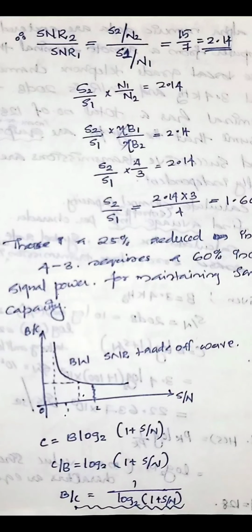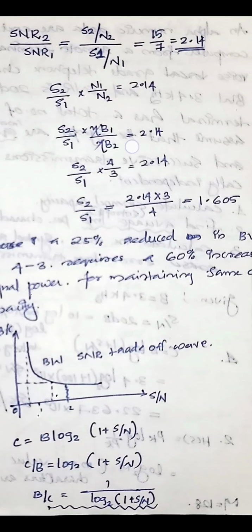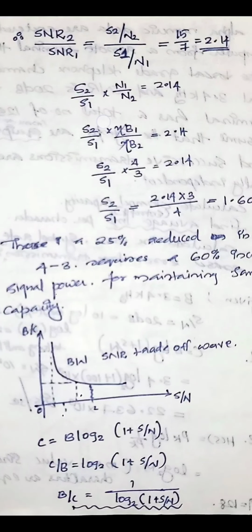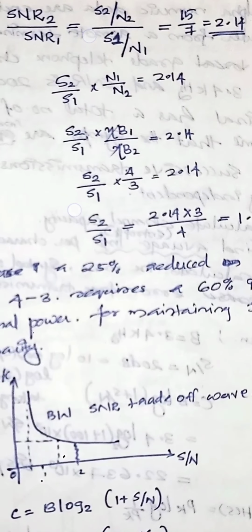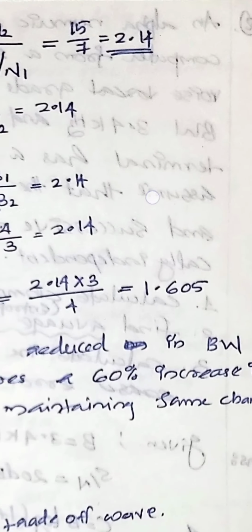Then next we have SNR2 by SNR1, taking the signal to noise ratio of the second situation by the first situation. That is S2N2 by S1N1, that is S2 by S1 into N1 by N2, which is equal to 2.14. So S2 by S1 into NB1 by NB2 equals 2.14. We get 2.14 because SNR2 is 15 and SNR1 is 7, so 15 by 7 gives 2.14.